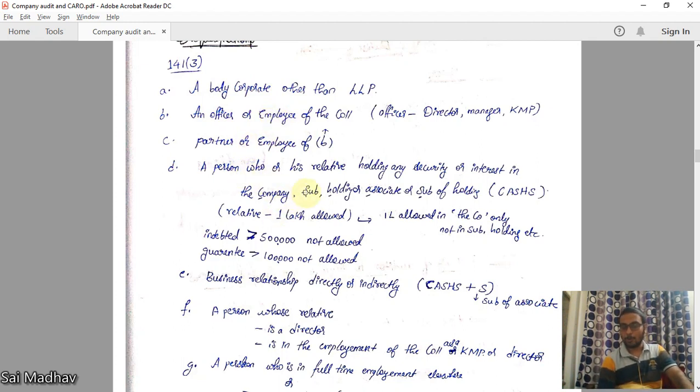A person who or his relative holding any security or interest in the company, subsidiary, holding, or associate or subsidiary of holding. In these companies, if the person or his relative is holding security or interest, this can be remembered by the mnemonic CASHS: company, associate, subsidiary, holding, subsidiary of holding. However, relative can hold for amount up to 1 lakh.